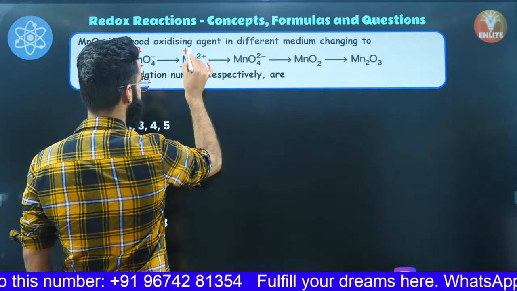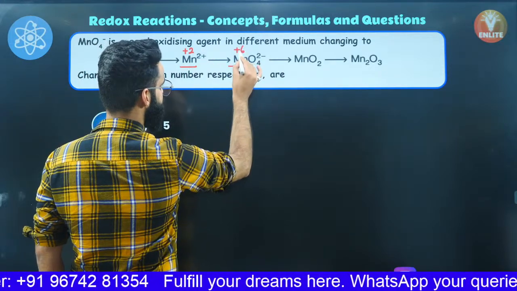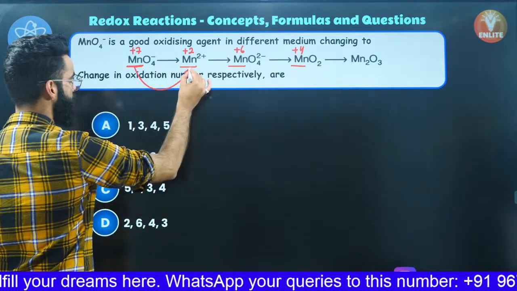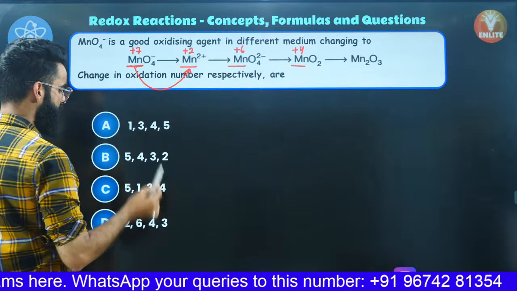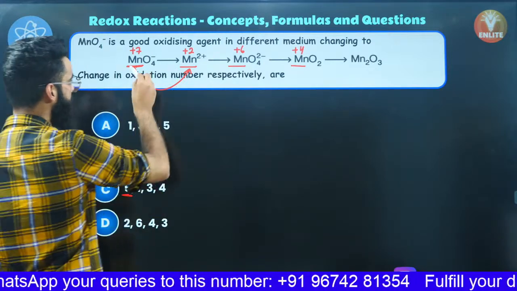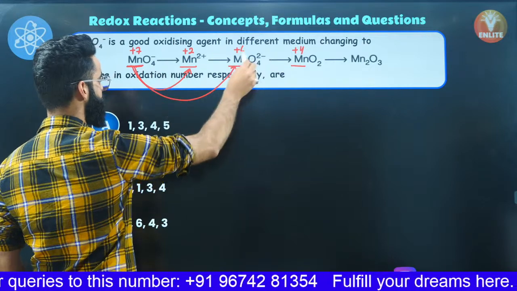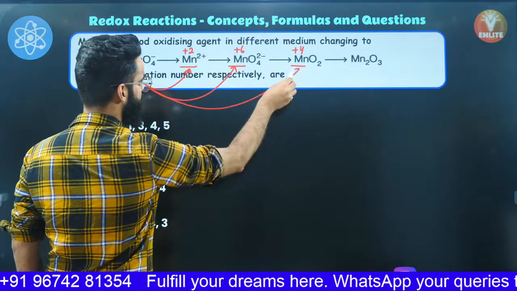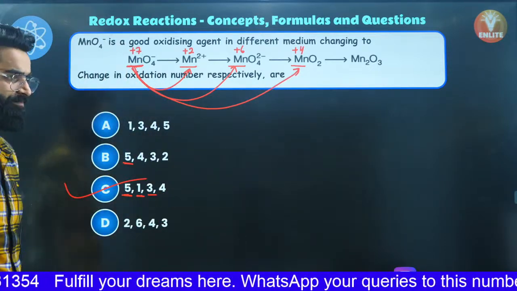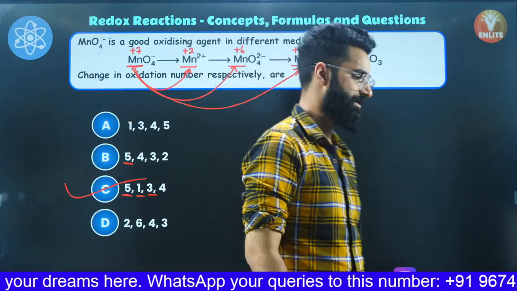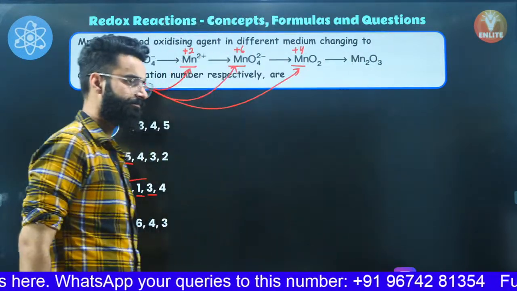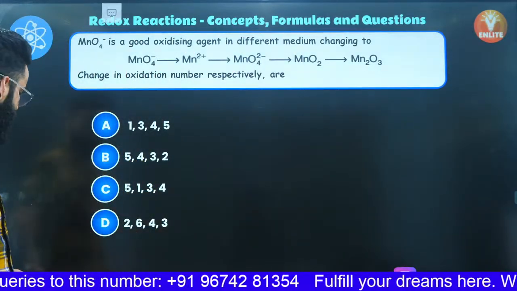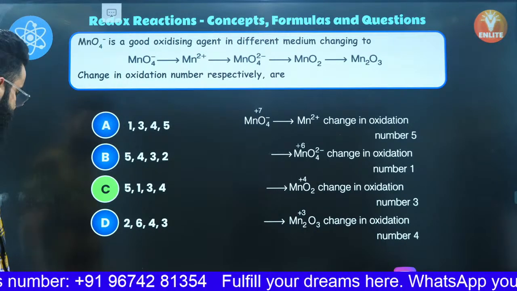So basically, the oxidation state of manganese right here is +7. Over here, the oxidation state of manganese is +2. Right here, it is +6. Right here, it is +4. You can check it out. +7 to +2. What is the change in oxidation state? 5 is the change in the oxidation state. Then +7 to +6. What is the change? It's 1. Then +7 to +4, 3 is the change in the oxidation state. So it's absolutely going to be option C, which is the correct answer of this particular question as well, right? Perfect. I'm sure this is clear to everyone.